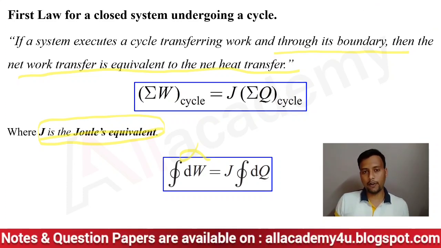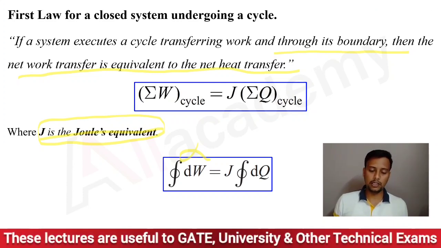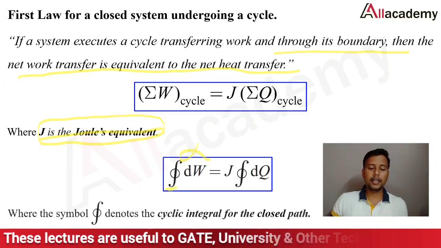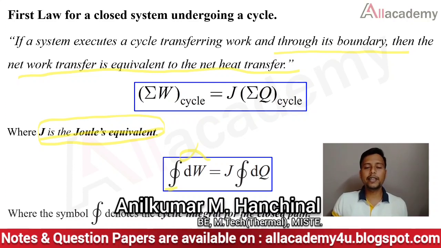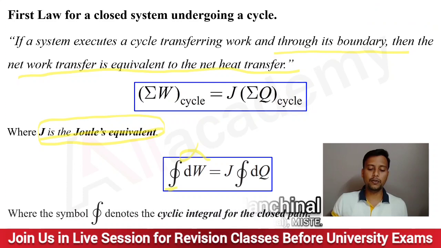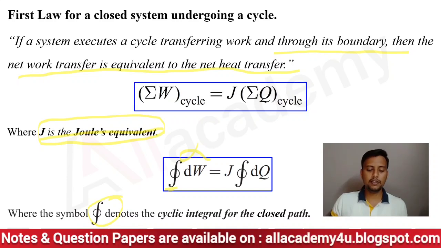Now the same equation can be written in cyclic form by using a cyclic integral symbol. So this is the cyclic integral symbol. That is, the cyclic integral of dW equals J times the cyclic integral of dQ. We have already discussed in the previous session that this symbol denotes the cyclic integral for a closed path.